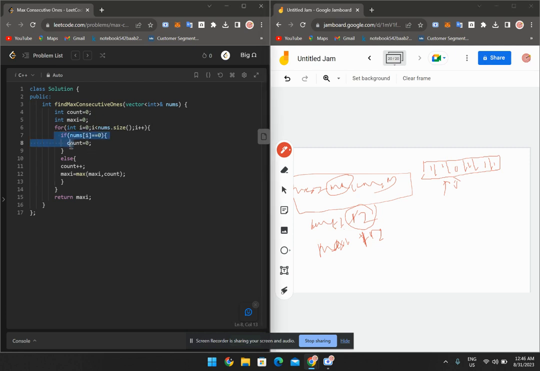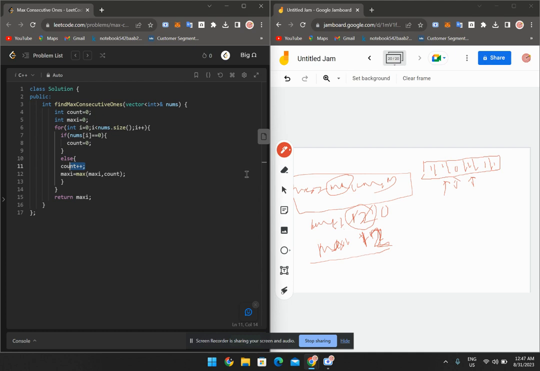Now let us move on to the next iteration, and then we will check. The condition is true. If the condition is true, it means count equal to 0. Now count equal to 0. Maxi remains the same. Maxi stored 2, and there are no changes in that particular variable, maxi. Now we will iterate over here and check: condition true or false? False. Move on to the else part.